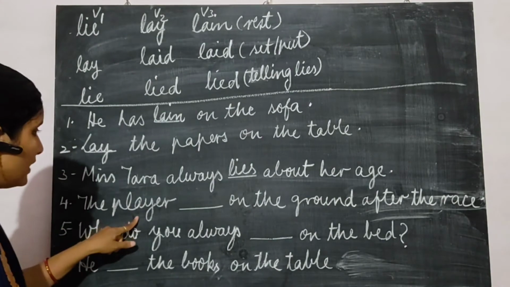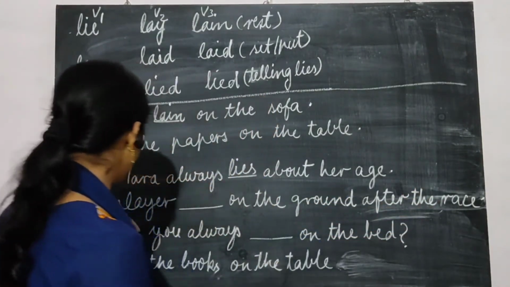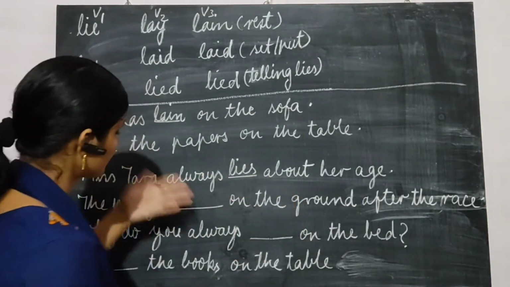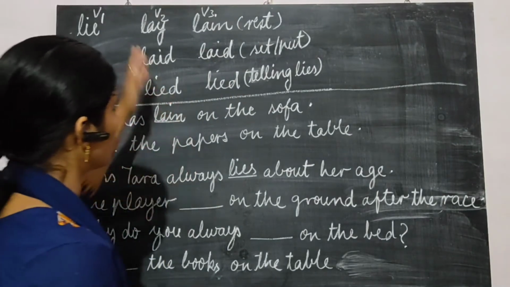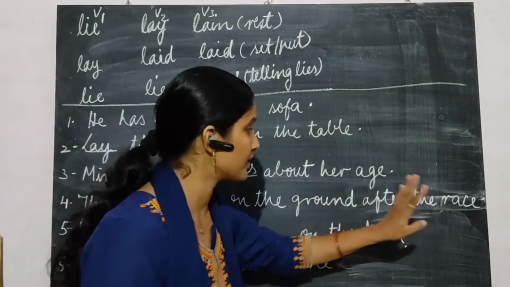Next, the player blank on the ground after the race. The player, we are talking about a player. On the ground is written. Of course, we are not talking about telling lies, nor about putting or keeping something. It is rest. After the race is written here.